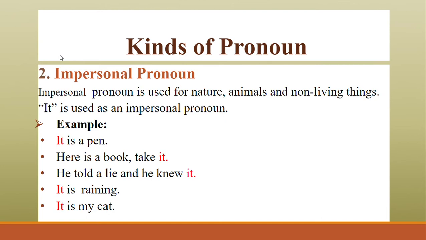It is a pen. Here is a book. Take it. He told a lie and he knew it. What lie? It is raining. It is my cat.